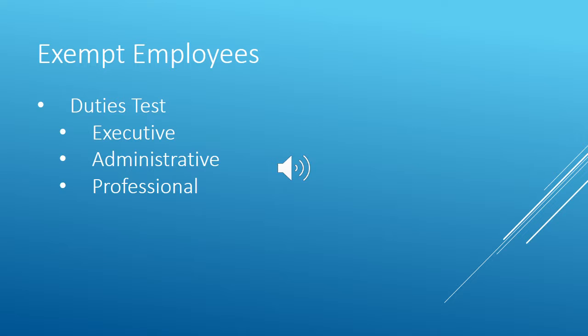Another group of employees that would be exempt are administrative employees. This doesn't mean administrative assistants. To be an administrative employee for the purposes of this duties test, the employee would have 20% or more ownership of the company, or as a primary duty be making decisions that require discretion and independent judgment. Lastly, is the employee a professional? This means that the primary work requires advanced knowledge or requires originality or creativity.